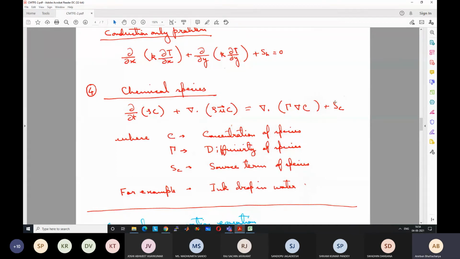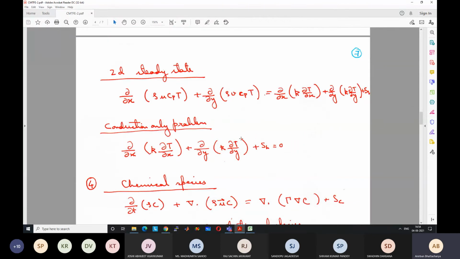So what is the form of this equation? This is exactly the same as, or similar to, the energy equation.